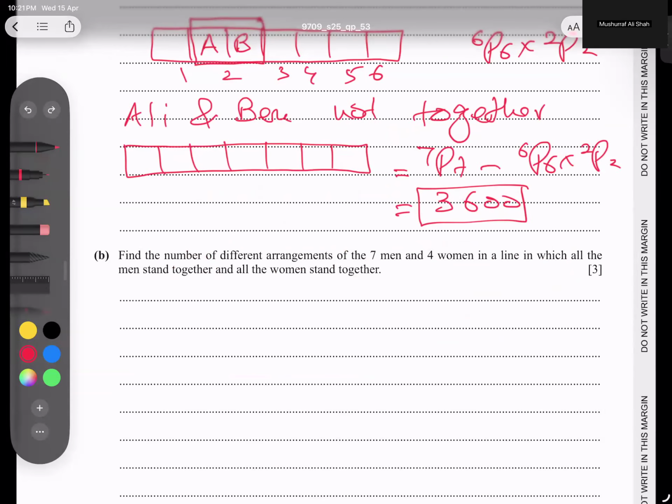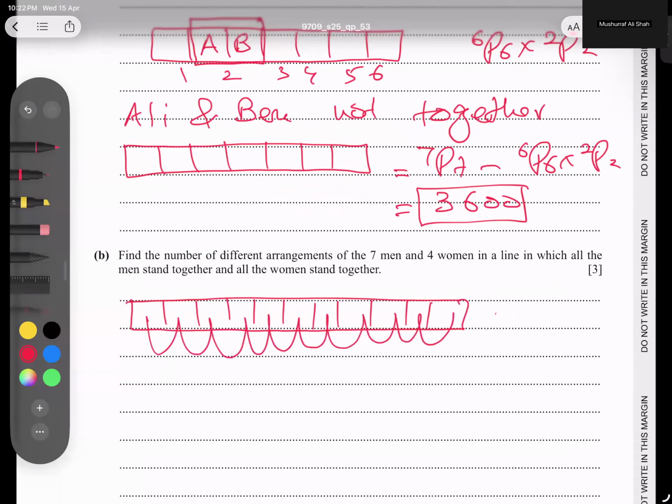7 and 4. So 1, 2, 3, 4, 5, 6, 7, 8, 9, 10. Wait a minute. 11. 1, 2, 3, 4, 5, 6, 7, 8, 9, 10, 11. This is clear. So what is he saying, students? In this question, 7 men and 4 women are in a line such that all men are together.